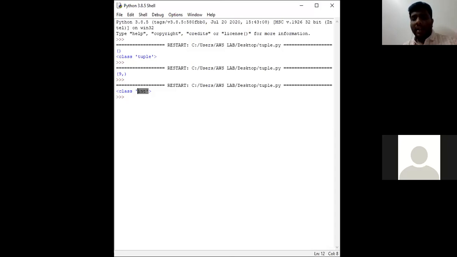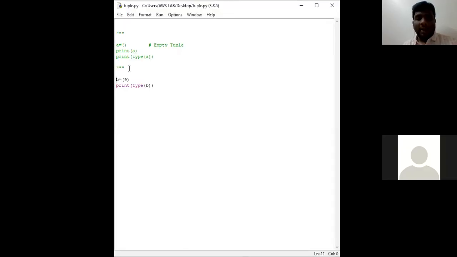If not, it reads as an integer, as I showed in the program. Clear everyone? So this is the second point. Now third point. See, in list we already told that the elements or values or items can be of any data type. In the same way, in tuples also, the elements or values or items can be of any data type.